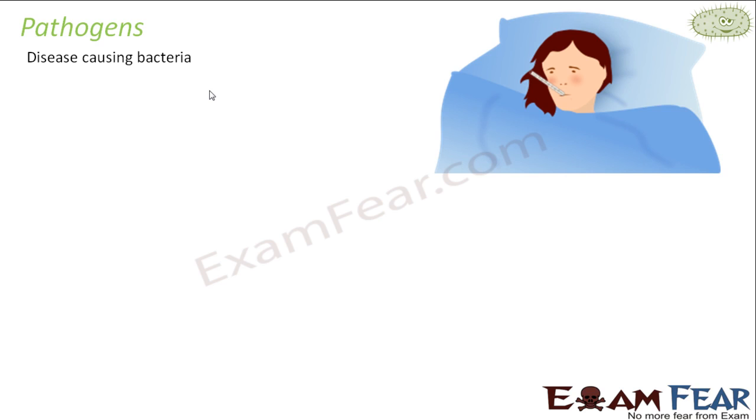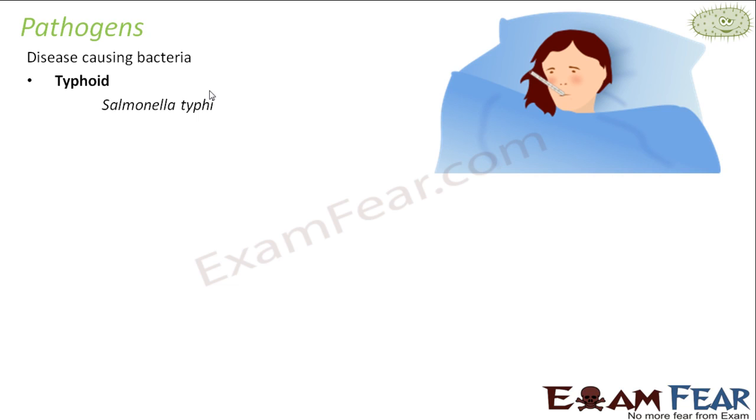So let us look at some of the diseases which are caused by some specific bacteria. For example, typhoid. Typhoid is a very common disease and it is caused by a bacteria, Salmonella typhi. What is Salmonella typhi? Just to check if you remember what I taught you in the previous lesson. I spoke about nomenclature, right? Here Salmonella typhi is the binomial name of a specific bacteria.